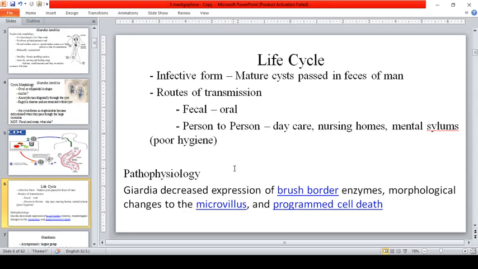So, pag ino-oral sex yung anal area ng isang individual, and that individual is infected with Giardia lamblia, merong Giardia lamblia na naiwan sa kanyang anal area, tas nag-perform ang kanyang partner ng anilingus. So, if the anal area of the sexual partner contains the Giardia, possible na ma-infect yung isang individual.